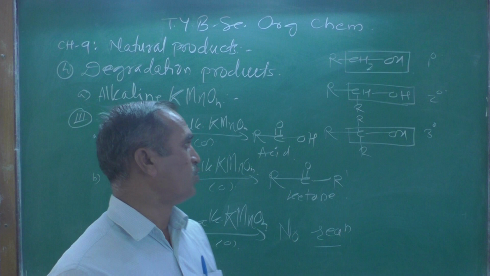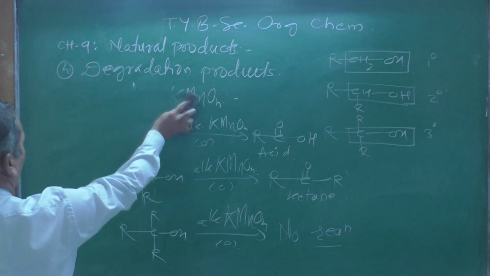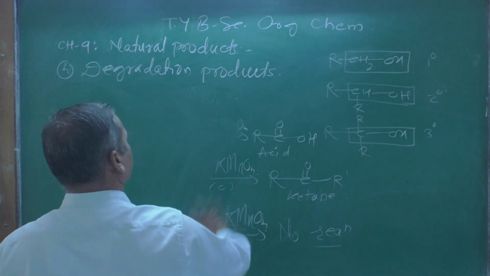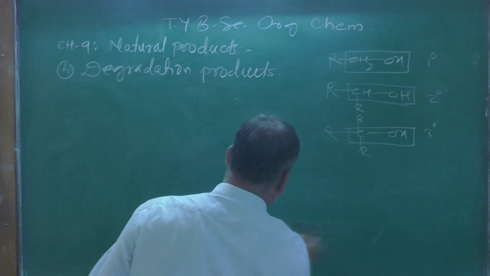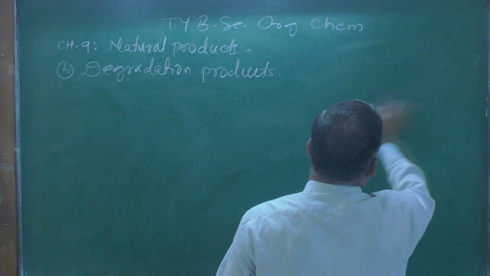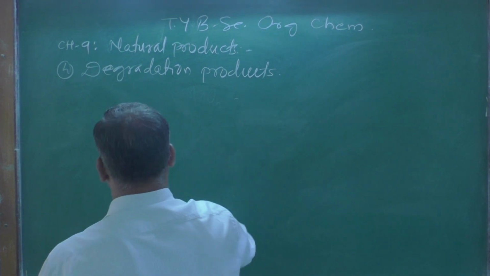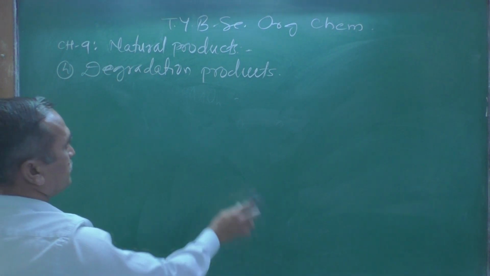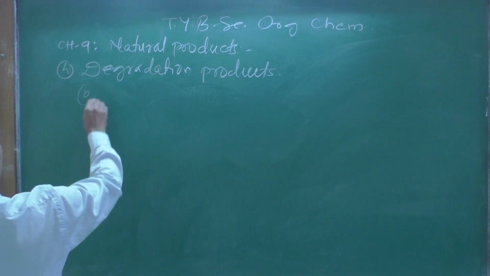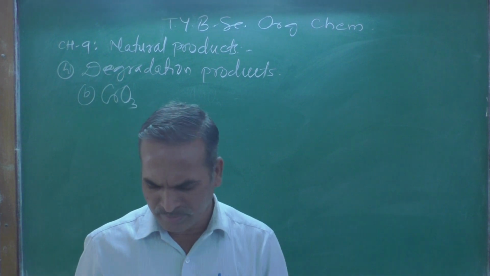Now let us move on to the next point. First point, we have seen the reaction with alkaline potassium permanganate, whereas now we are going to discuss the reaction with the second oxidizing reagent B, that is CrO3, that is chromium oxide.